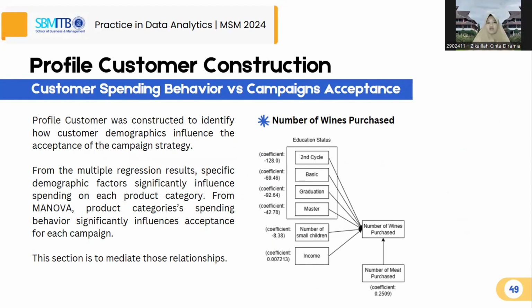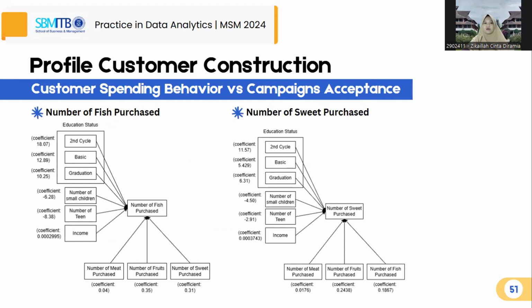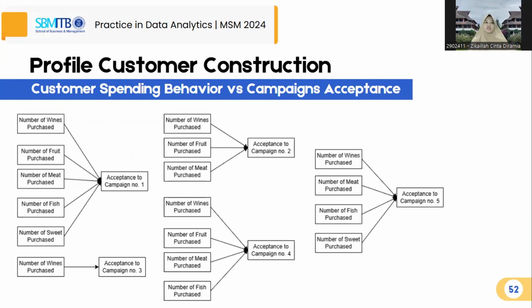For easier understanding, we split the construction into two sections. The first section is the customer profile to spending behavior, and the second section is the customer spending behavior to campaign acceptance.